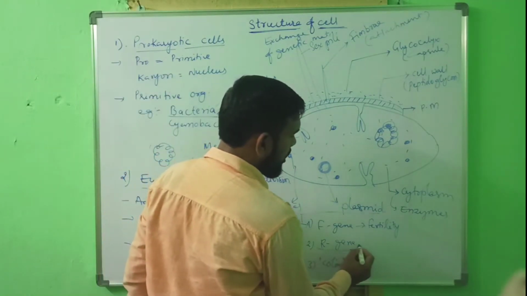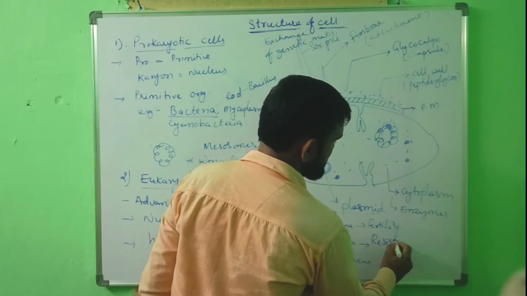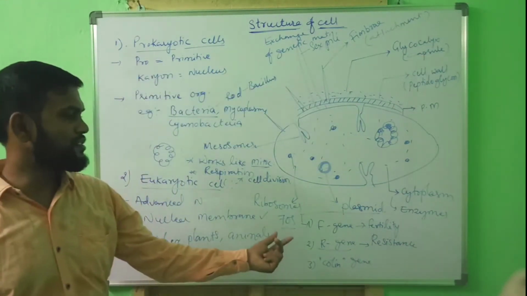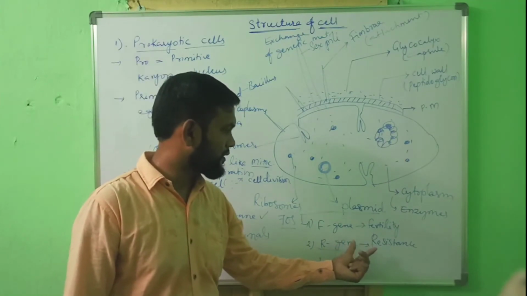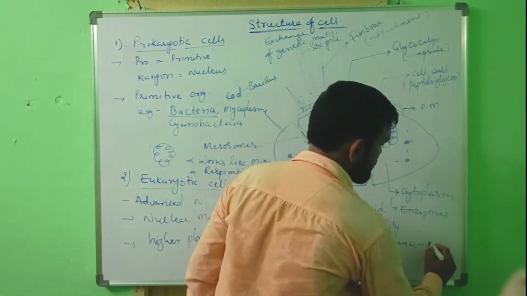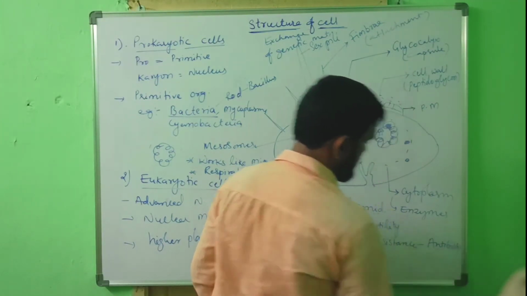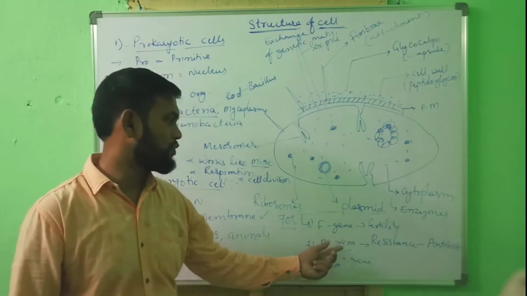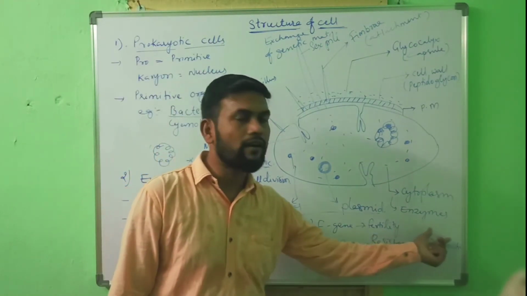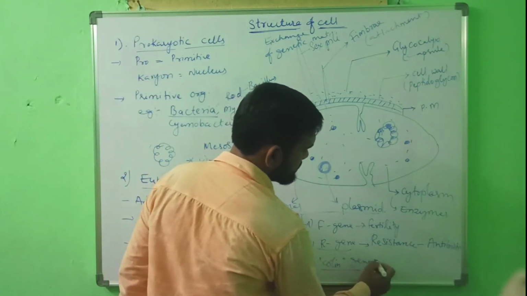Second one is R gene. R gene is nothing but resistance gene, that is useful in resistance against antibiotics. Next one, colicin gene.